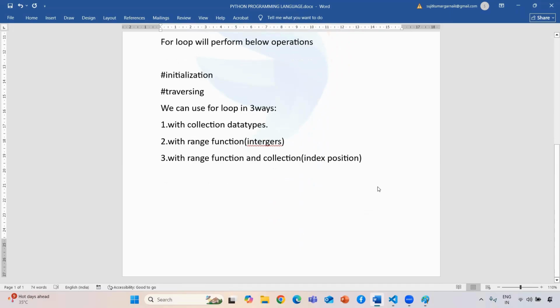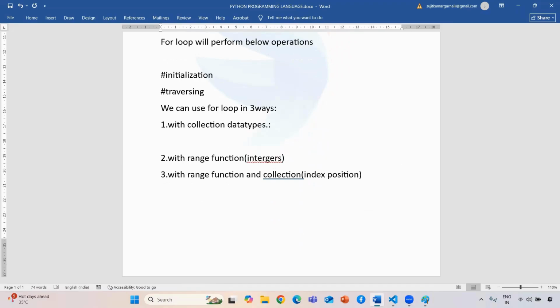Don't worry. We are going to see now how the for loop is going to work on our collection data type. First, every time we need to use the initialization, which means where you need to start and where you need to end, or how much you need to traverse. So what is a for loop?